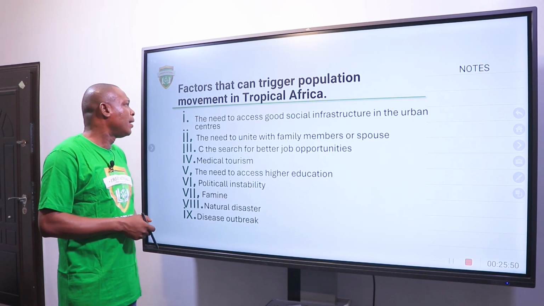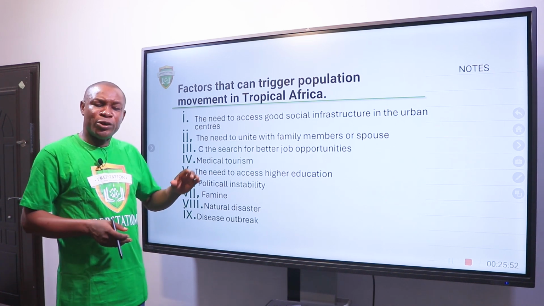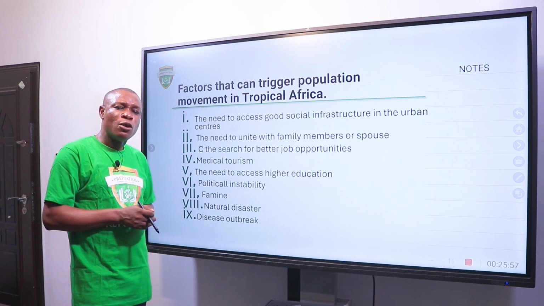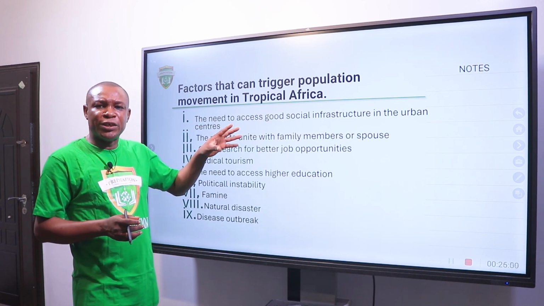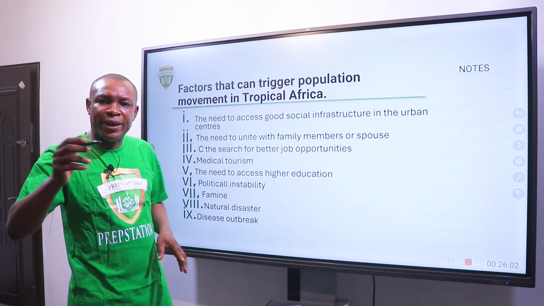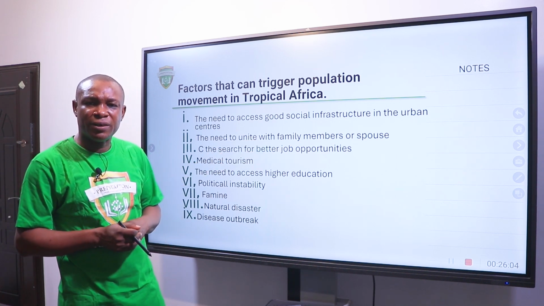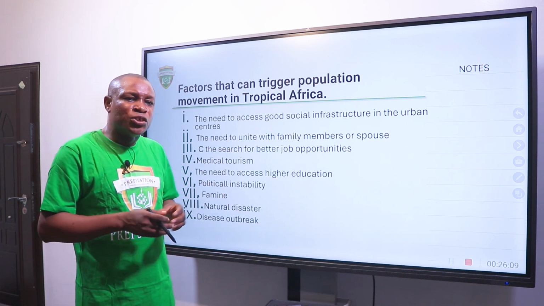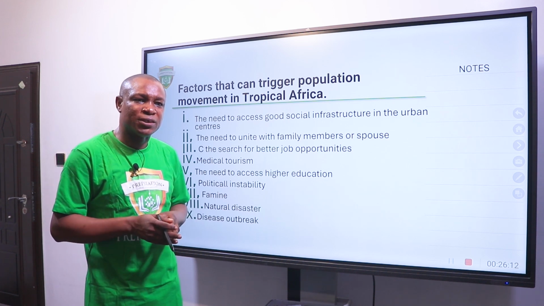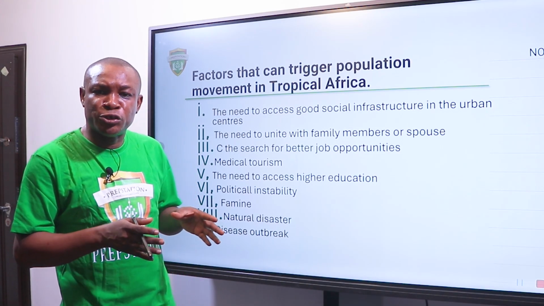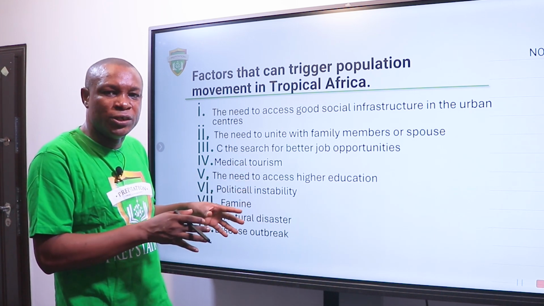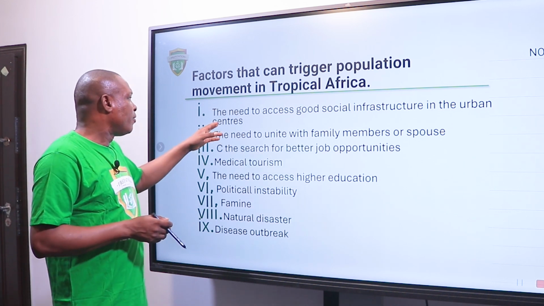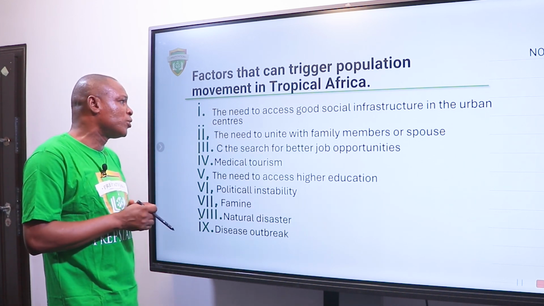Factors that can trigger population movement. In other words, factors that trigger migration. When we talk about migration, we have the source or origin, and we have the destination region. You cannot just leave a particular place to another without a reason. So those reasons are what we call the factors, push factors, that push you to leave the source or origin to the destination region.